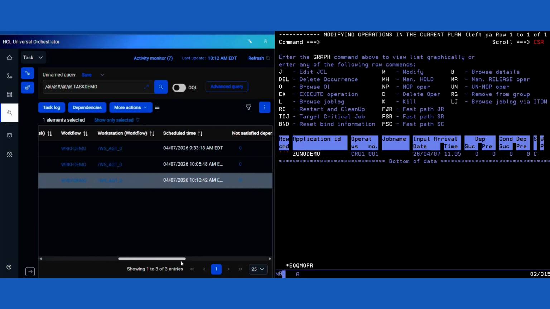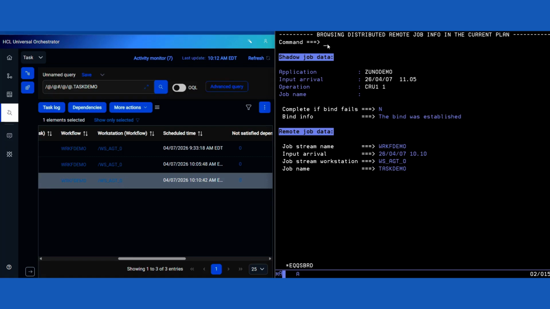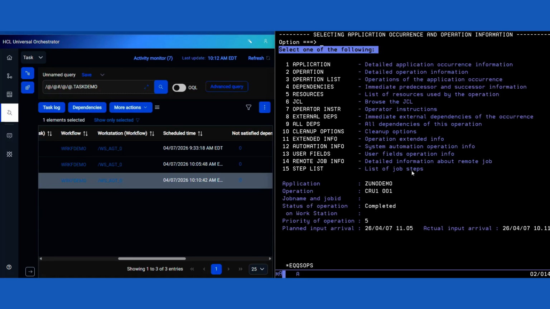Now your shadow job contains all the available details of the bound remote task. Well done.